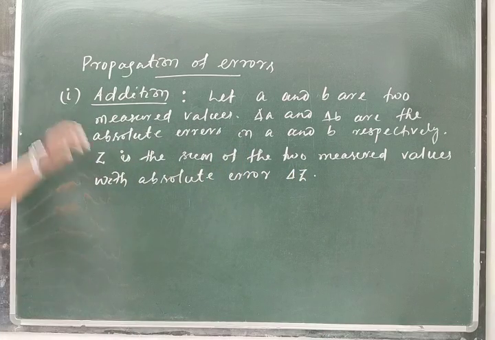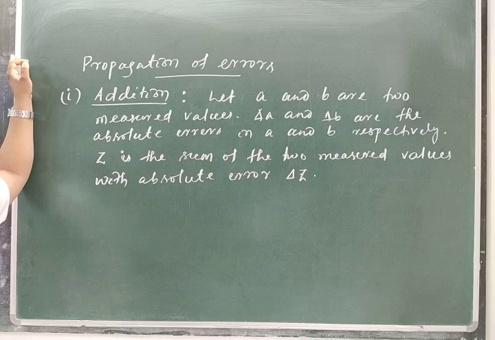So Z is the sum of the two measured values with absolute error delta Z.